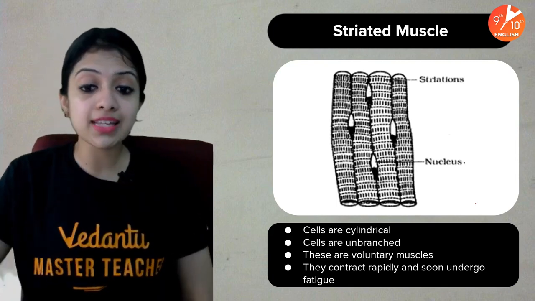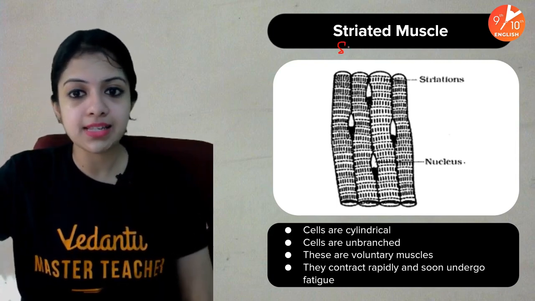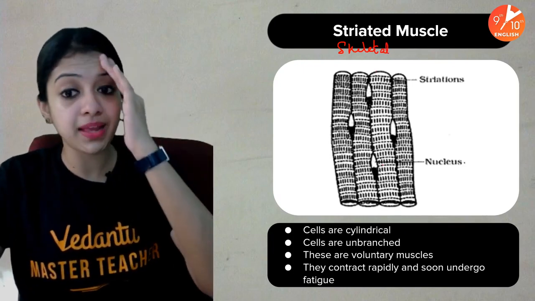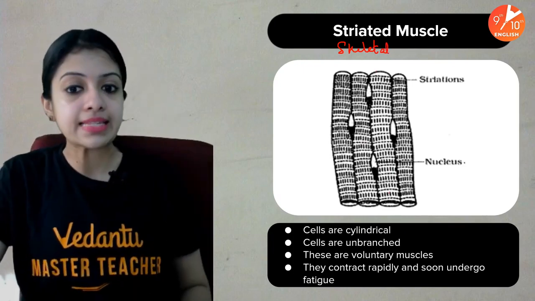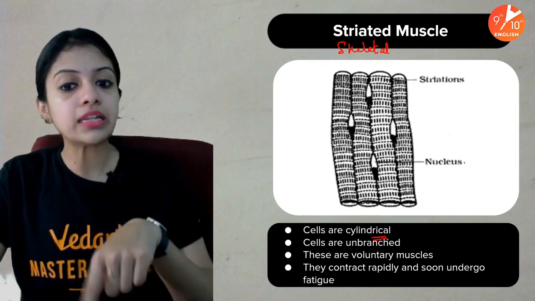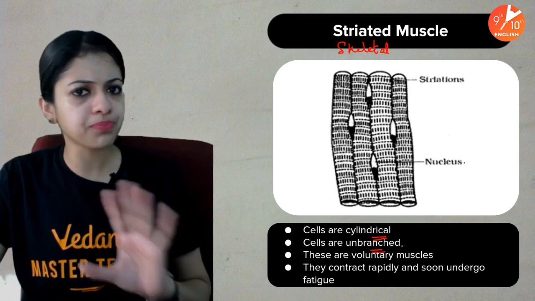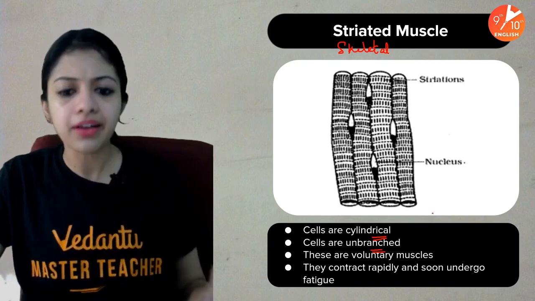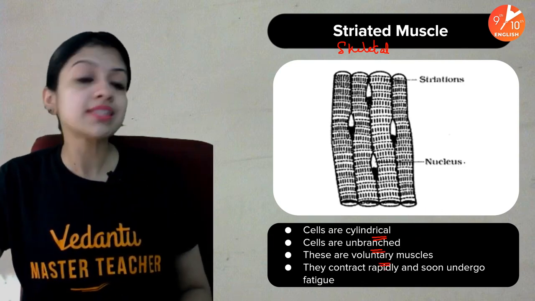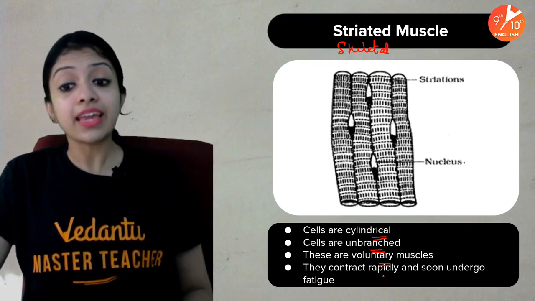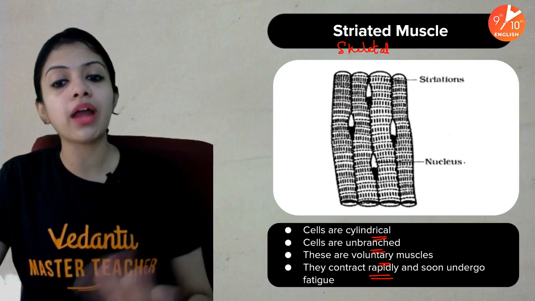Let's start with striated muscles or skeletal muscles. I've told you why they are called skeletal muscles in the first place. As you can see from the appearance, individual cells are cylindrical in shape. Cylindrical and elongated, they are unbranched. And they are voluntary in nature. We've seen that already. It's under our control. They contract rapidly and soon undergo fatigue.